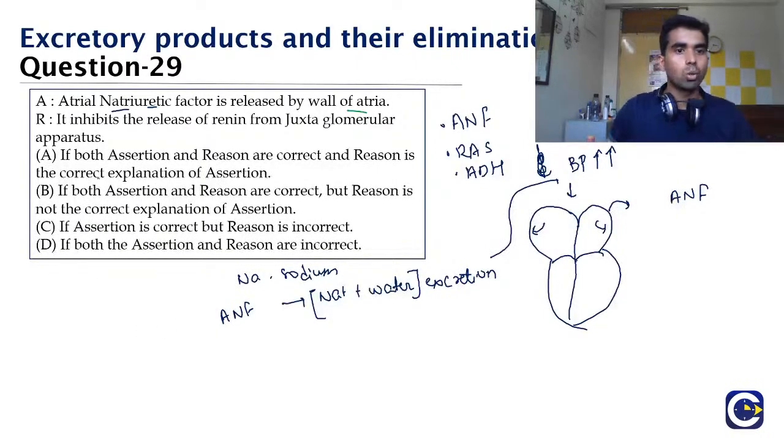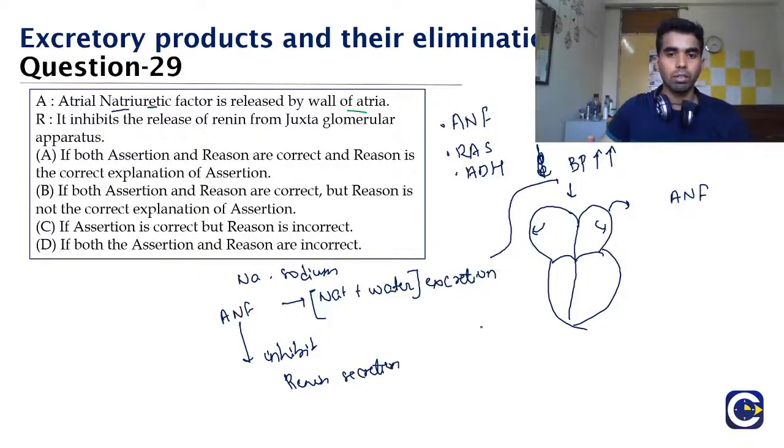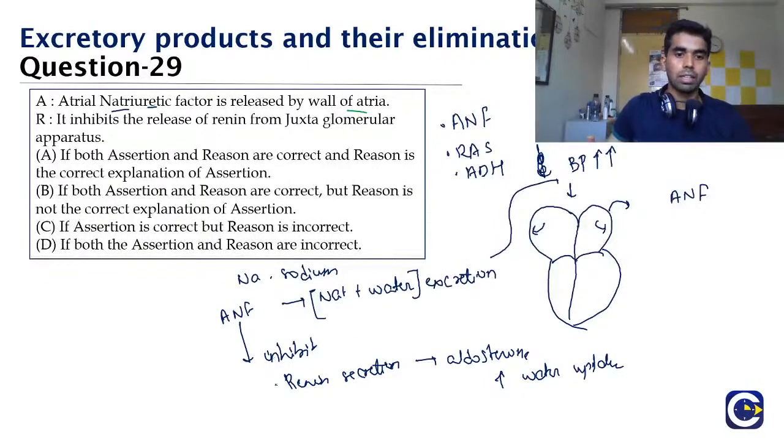One more function of ANF is that it will inhibit the renin secretion. Renin was also stimulating aldosterone, and aldosterone was increasing the water uptake, so because of ANF the renin secretion is also inhibited, and the water is ultimately excreted out.